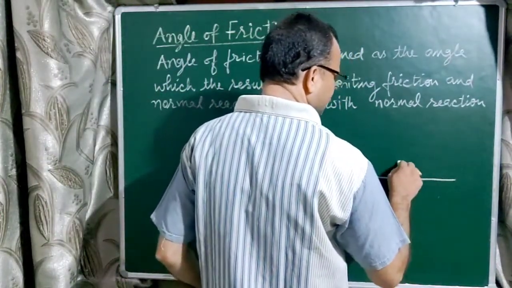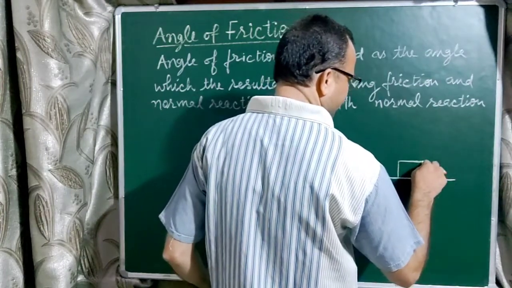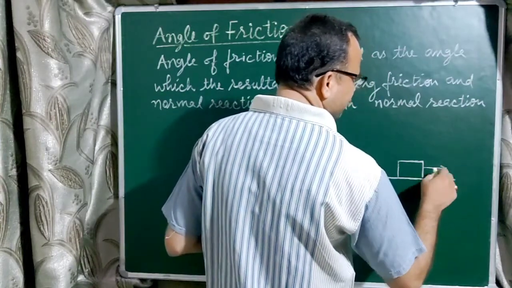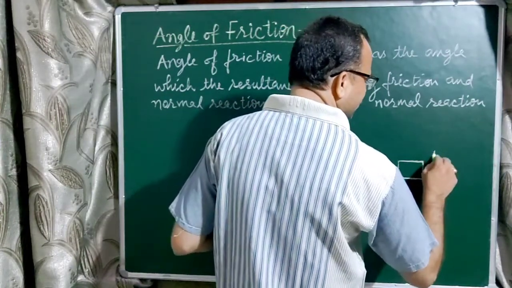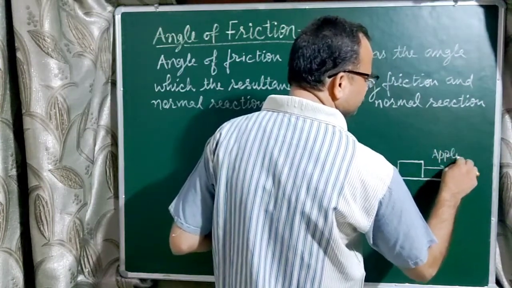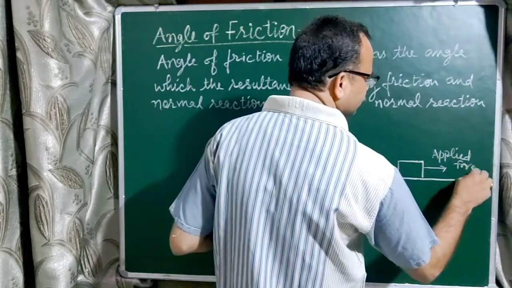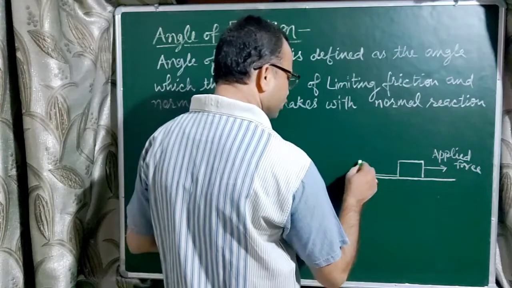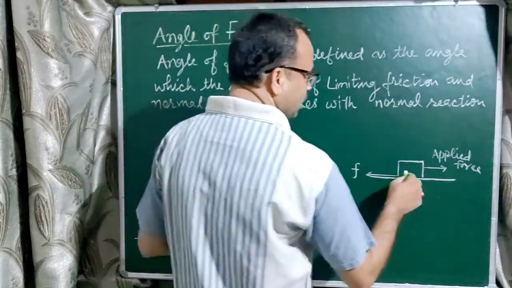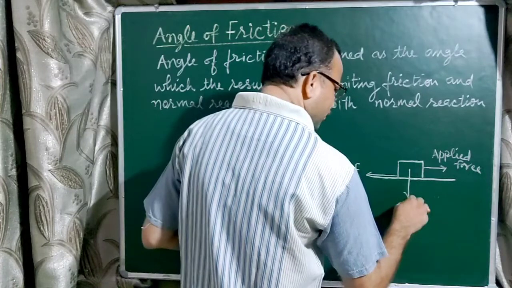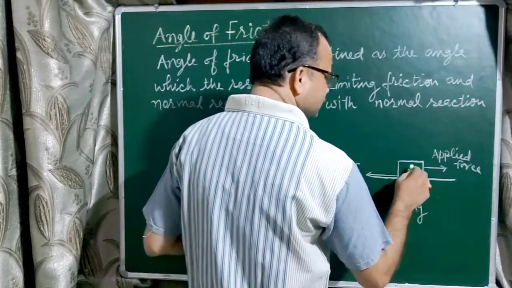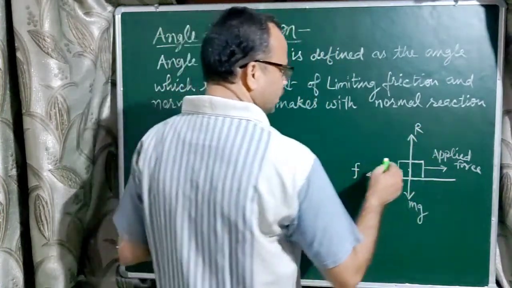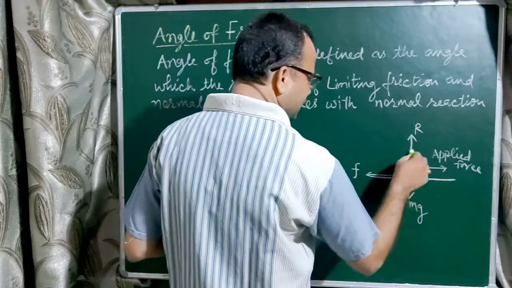Consider a body placed over a horizontal surface, and a force is applied on the body to the right. The frictional force F acts in the direction opposite to the applied force, the weight of the body always acts vertically downward, and the normal reaction always acts perpendicular to the surface in the upward direction. Then we take the resultant of the normal reaction and the frictional force.